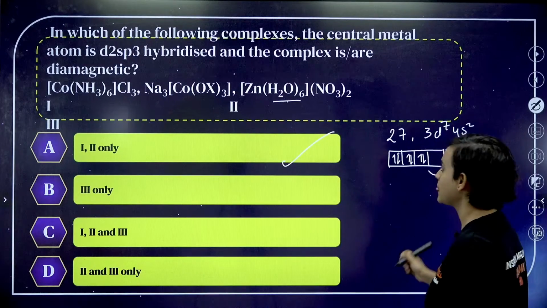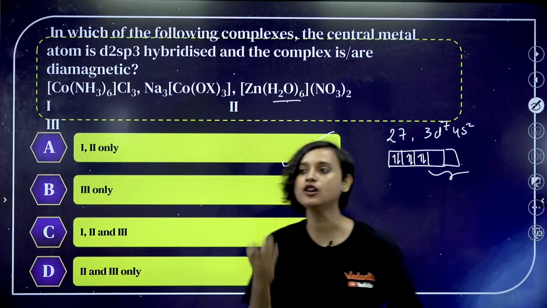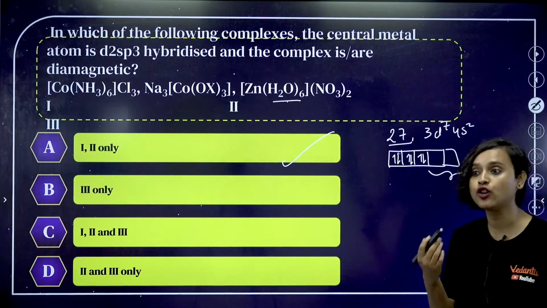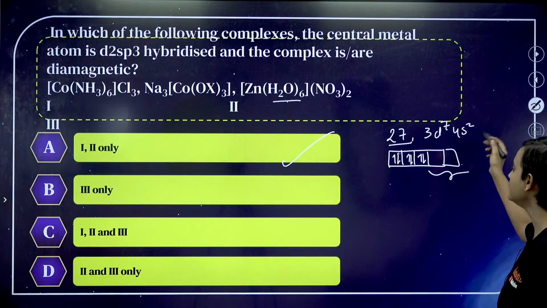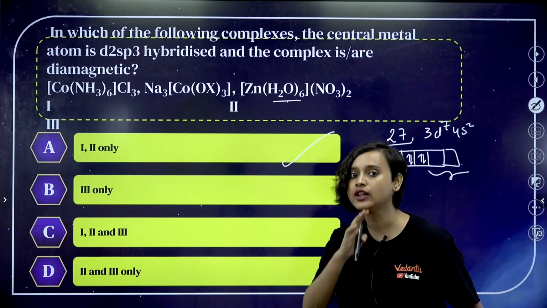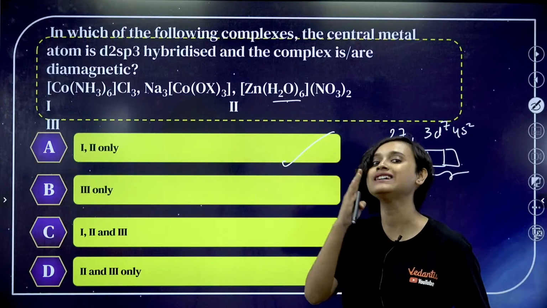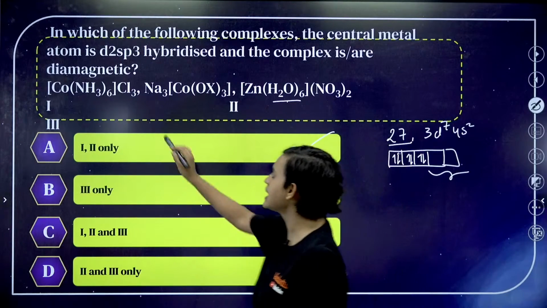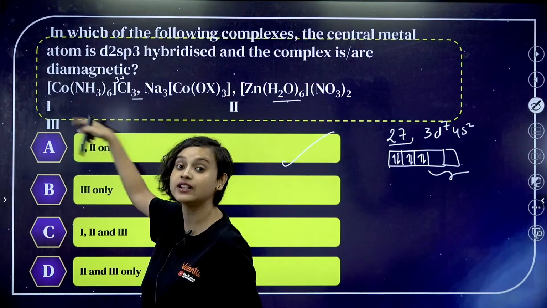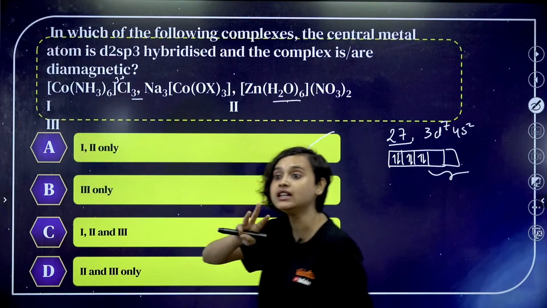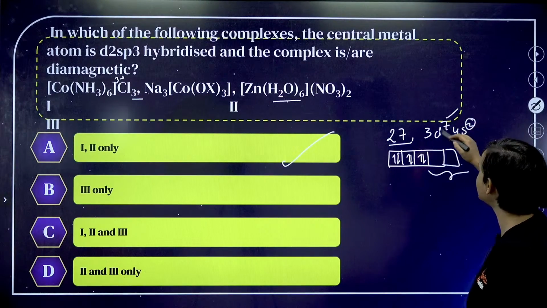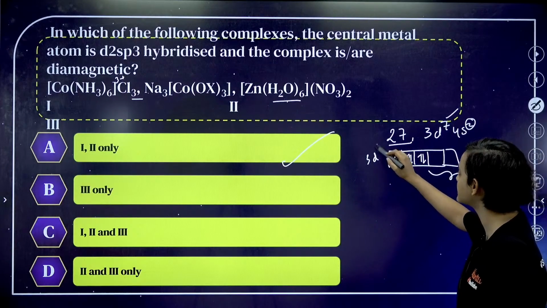Let me tell you. The atomic number of cobalt is 27. So the electronic configuration becomes 3d7 4s2. Ideally we would fill d orbitals as well as s orbitals, but because there is Cl3, this is in a plus 3 oxidation state. That means 3 electrons are gone, 2 from 4s and 1 from 3d, so it becomes 3d6.